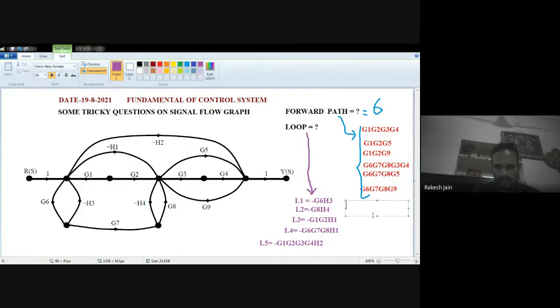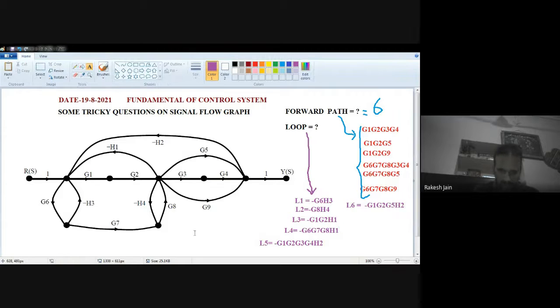See very carefully. It is not very easy to find out the number of loops and number of forward paths in any question. If you find them out, then it is easy to find out the answer. So that is minus G1, G2, G3, G4. No, no, sorry, G1, G2, G5, and minus S2. I have already written the minus externally. So that's six loops.